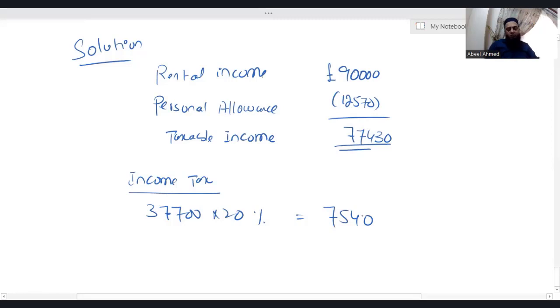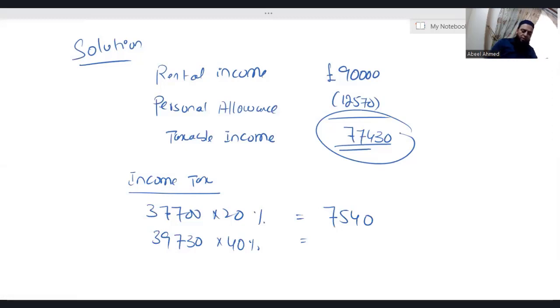Out of that 77,430, we have taxed 37,700, which means that from 77,430, if I deduct 37,700, I'm getting 39,730. Whatever is left falls in the higher rate band, where the applicable rate is 40%. If I take 40% of 39,730, I'm getting 15,892.